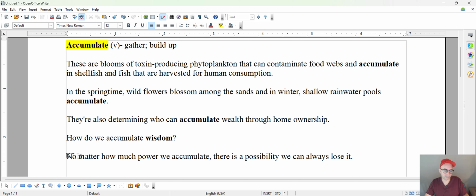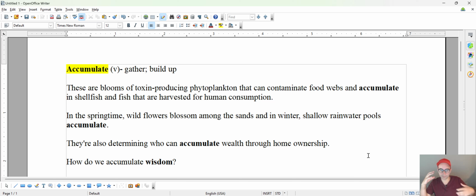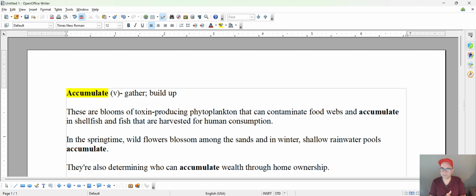So let's see. One more example. No matter how much power we accumulate, there we go, just talked about it, there's a possibility we can always lose it. So there's many different situations where you could use the word accumulate. It's an excellent word to be familiar with in any kind of science-based passages, but also in situations that are related to politics, econ, social sciences. Expect to run into this word quite a bit.